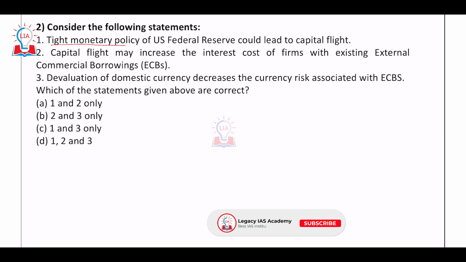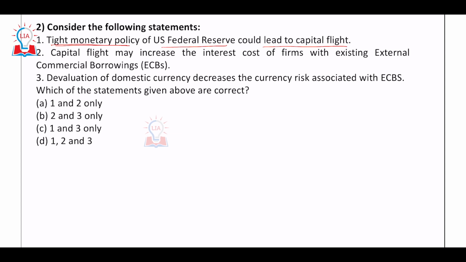So in this, tight money policy of US Federal Reserve could lead to capital flight, right? So how to deal with this particular statement? See, tight money policy is nothing but increasing interest rates. Where are the interest rates increasing? In the US. What will it lead to? Increasing interest rates in the US means the bonds in US will start yielding higher interest rates, that is higher yields.